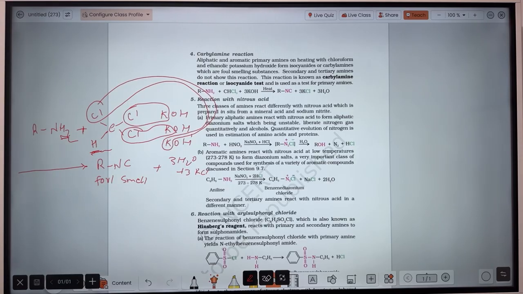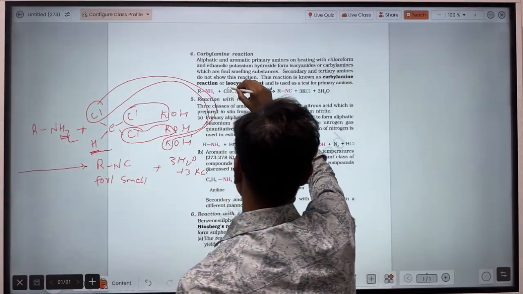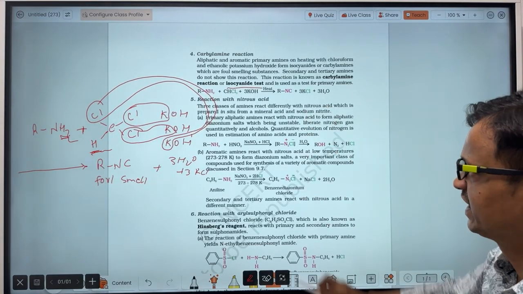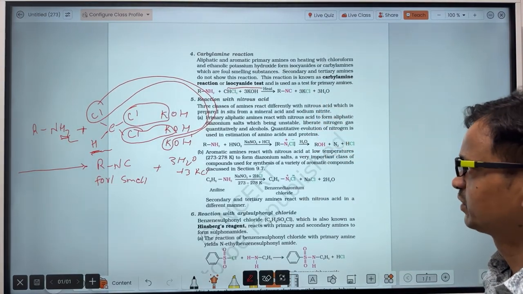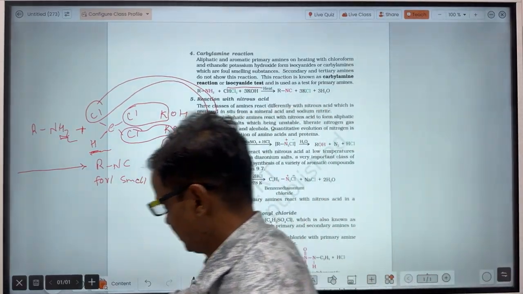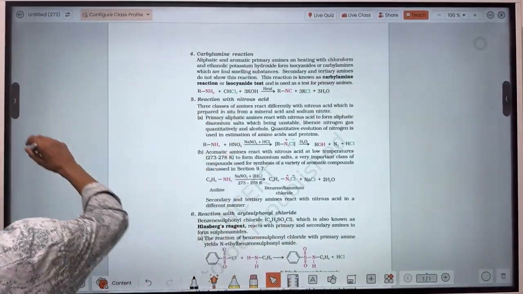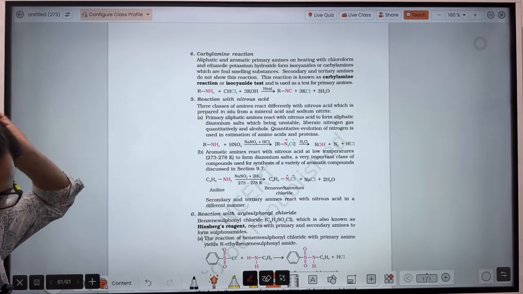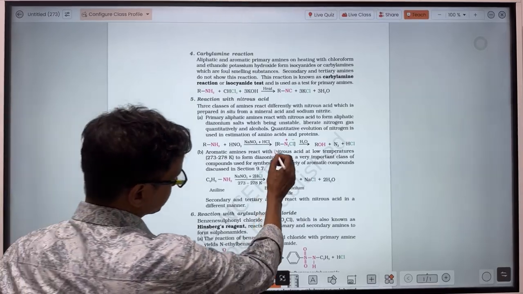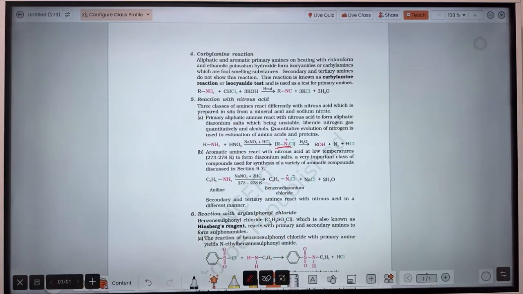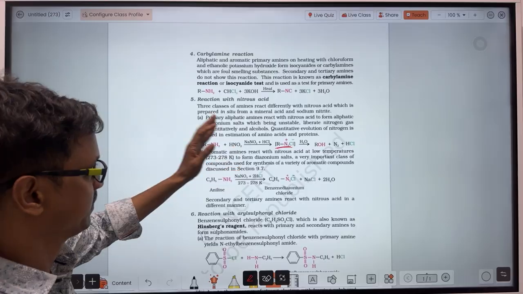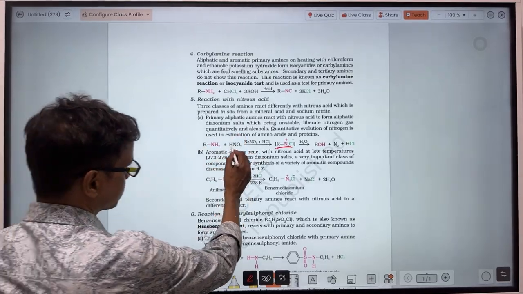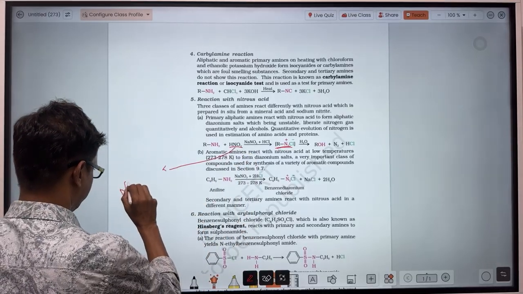Okay, this carbylamine reaction is also called the isocyanide test, because during this reaction isocyanide has been formed. That's why this reaction is also called the isocyanide test. Now let's see the reaction with nitrous acid. About the diazonium salt formation, we have discussed it a number of times. So here diazonium salt forms, and it is highly unstable. When primary aliphatic amines react with nitrous acid, HNO2.